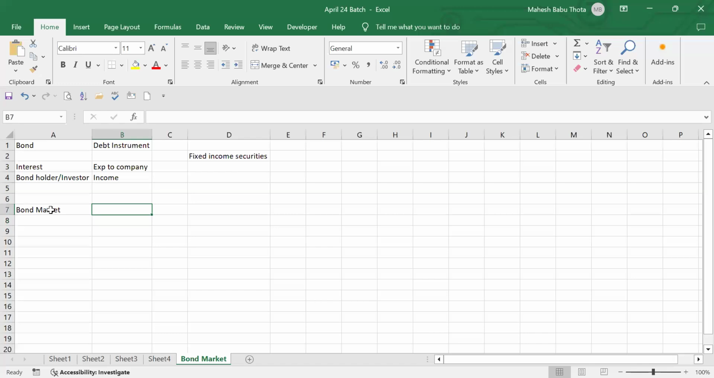The bond market is also a type of financial market. We can issue debt securities and debt instruments to the public and get debt capital from investors and the public to the company. That's the purpose of having this bond market. So do we have a primary market and a secondary market in the bond market as well?